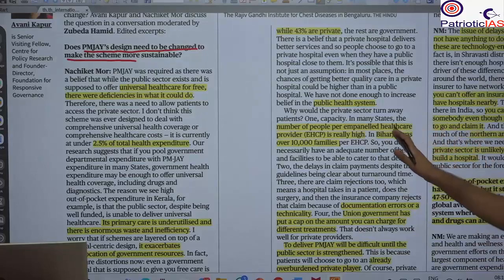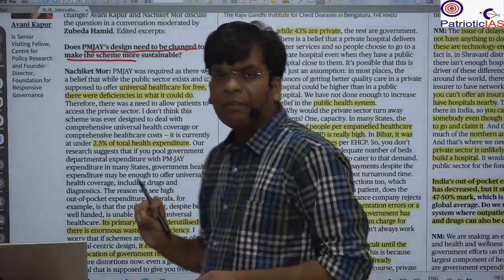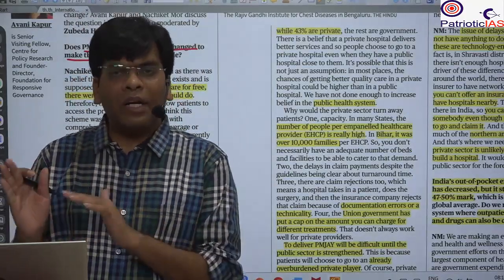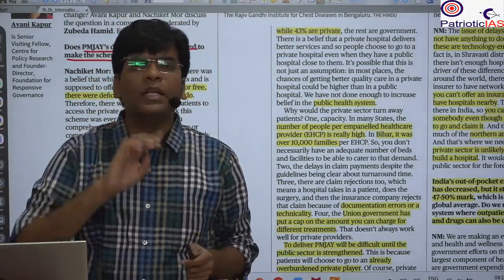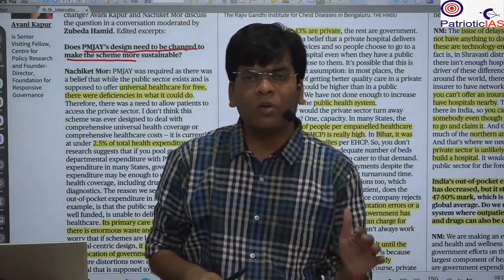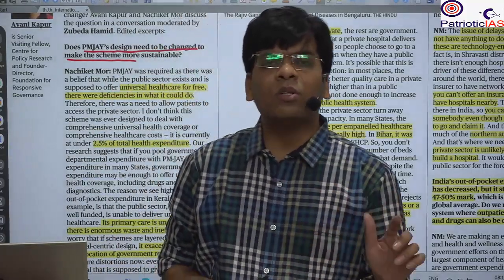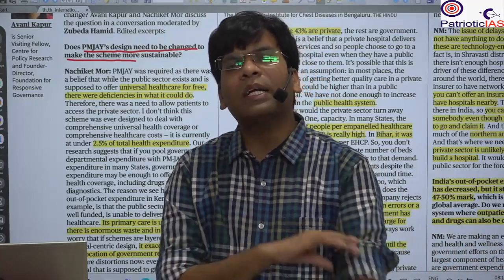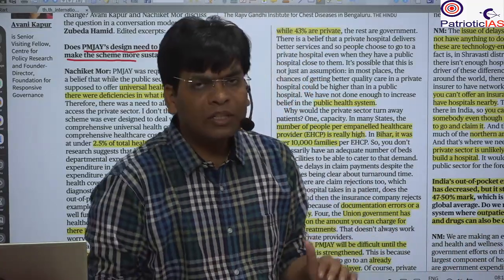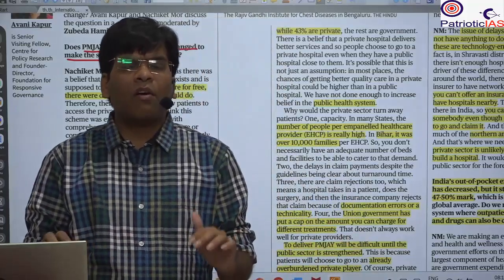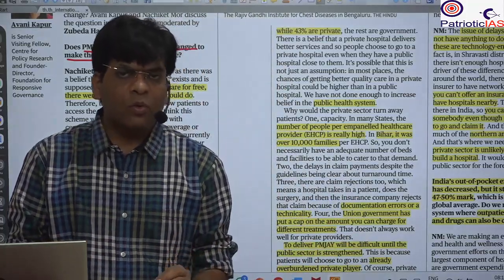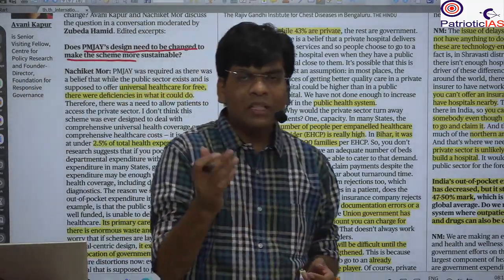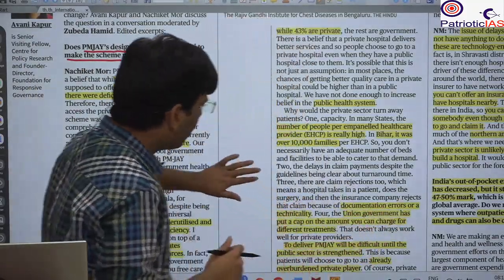Despite being impaneled, they are not getting refunds from the government. If they insure the person and are not getting the money from the government, they reduce taking care of those patients who are coming under this PM Jan Arogya Yojana. So this is the main cause of concern.